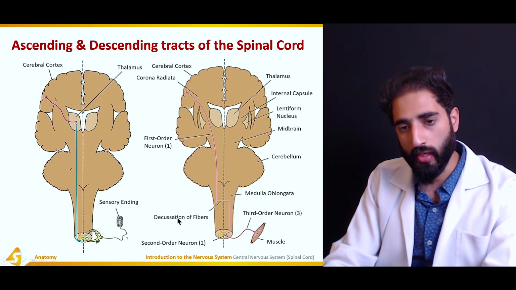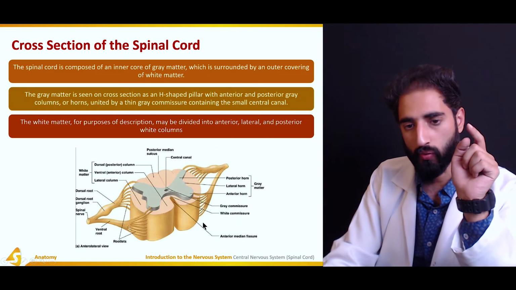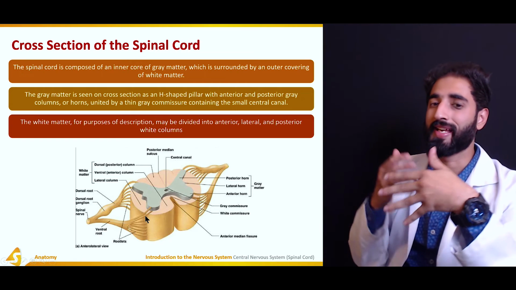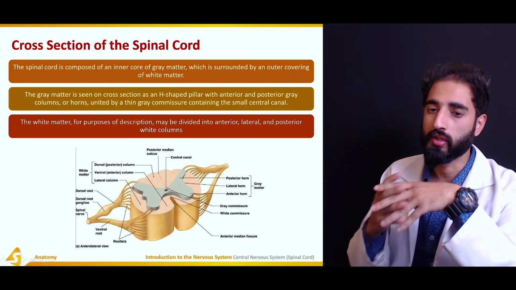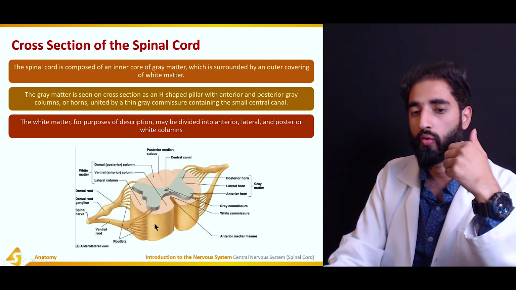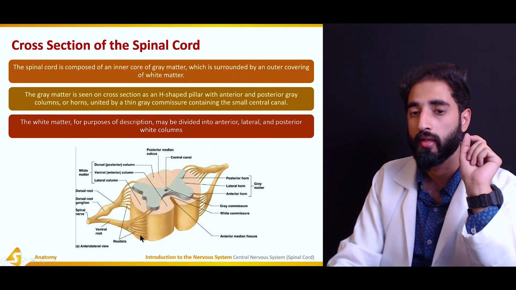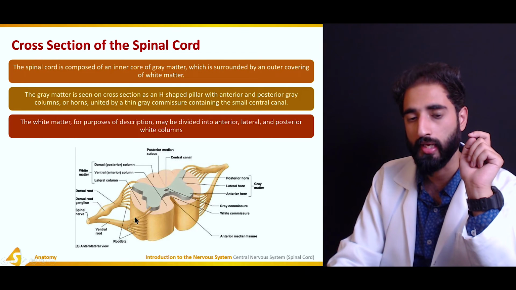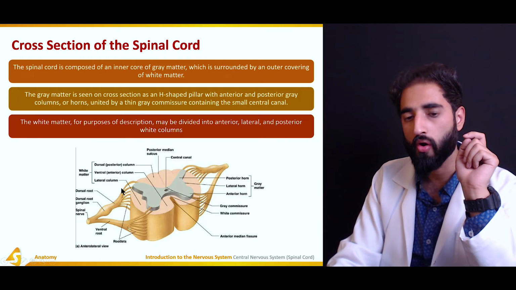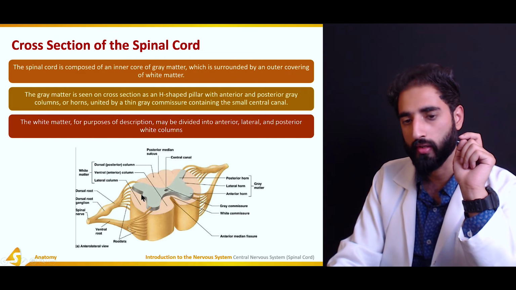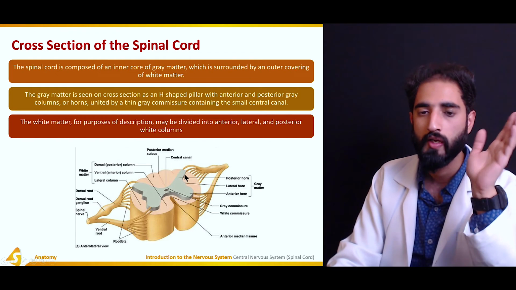One important thing, if we look at this picture, is regarding the rootlets. As we already discussed, the spinal nerves originate from numerous rootlets which actually correspond to the same spinal cord level. For example, L4. So this is the L4. So all these rootlets actually correspond to the L4 segment of the spinal cord.